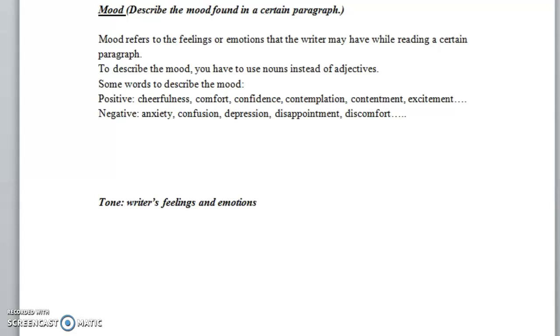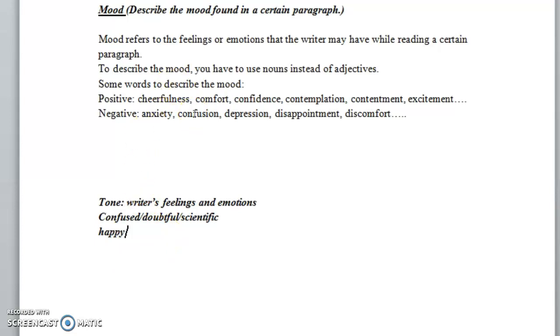And as I was saying, we can say that the writer is confused, or he's doubtful, or he's scientific. The tone is scientific, or the tone is happy. So as you notice here, we're using adjectives. Now we'll come to the mood.